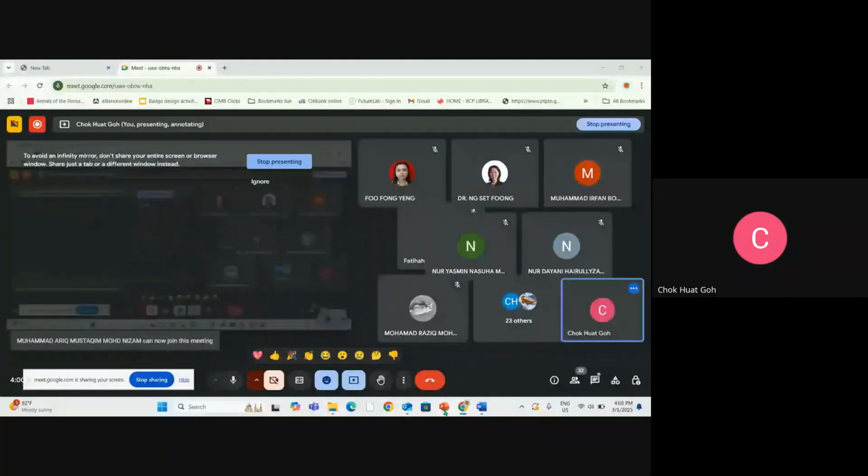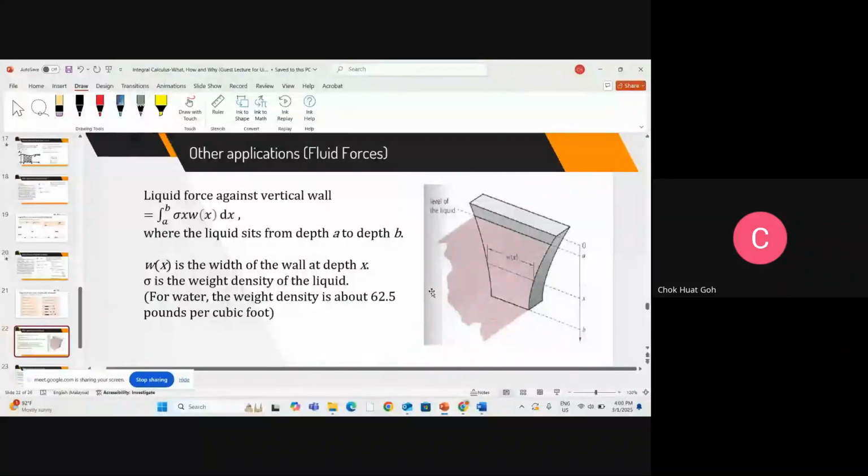Mr. Go, we cannot see your screen. Okay. Let's see. Wait. Thanks for telling me. Yeah, sometimes the internet lags a bit, right? Thanks for telling me. Actually, I forgot to share again after I unshared just now.